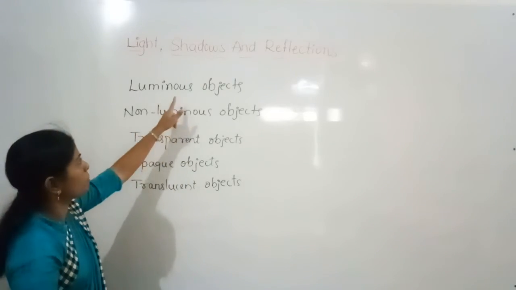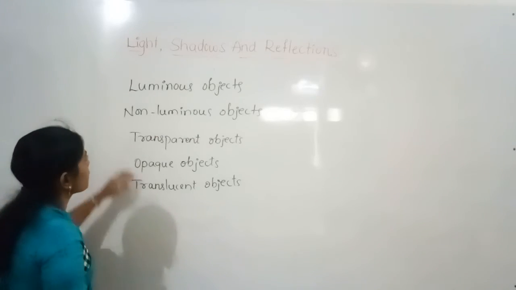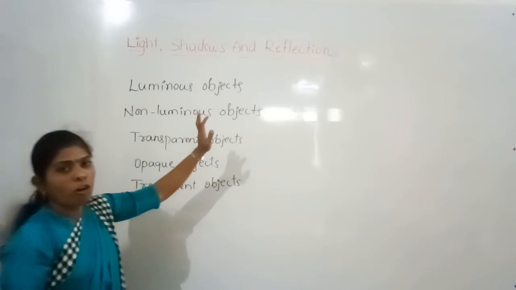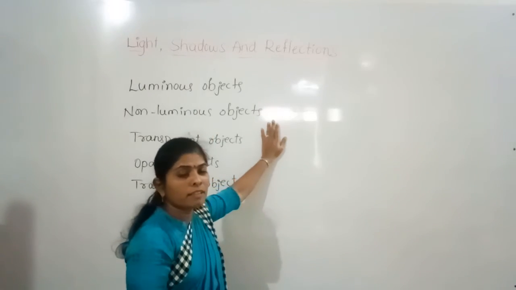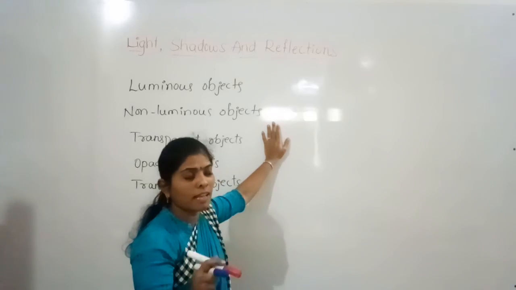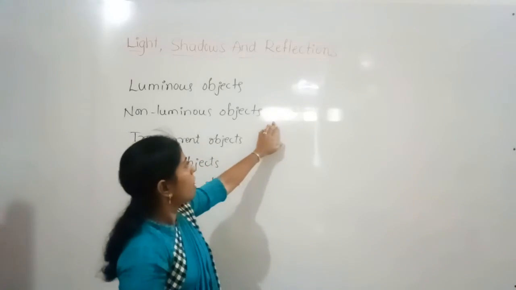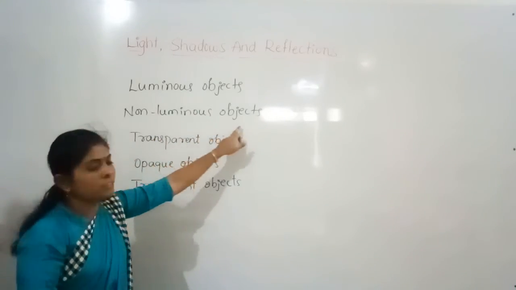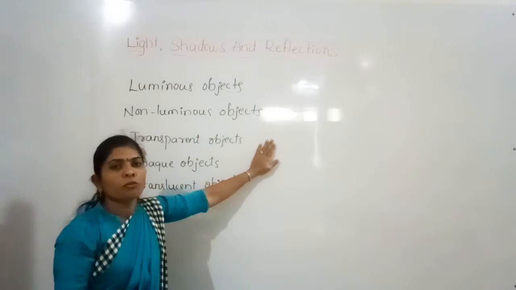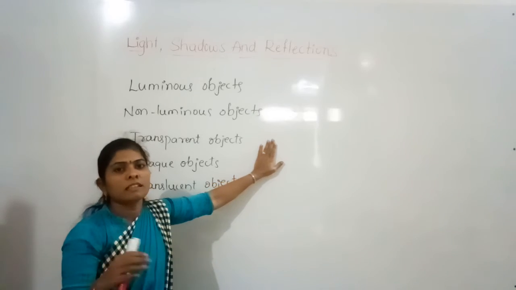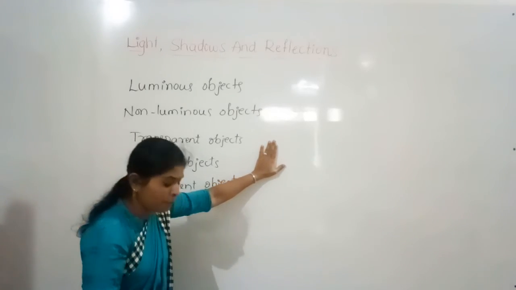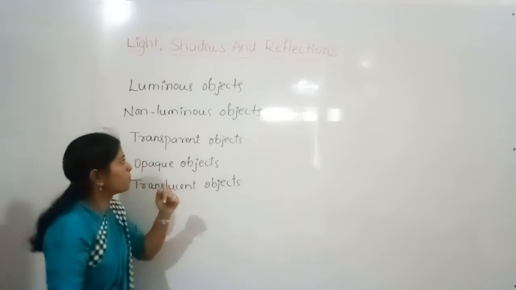And non-luminous objects are the objects which do not emit their own light. ಯಾವ objects ಅದು ಸ್ವಂತ light ಅನ್ನು emit ಮಾಡೋದಿಲ್ಲ ಅವು ಏನು non-luminous objects. Examples for non-luminous objects are wood, stone, glass and wool. You can give some more examples.